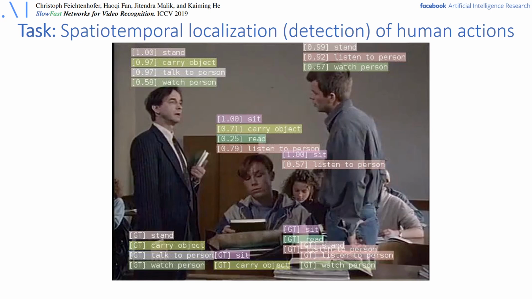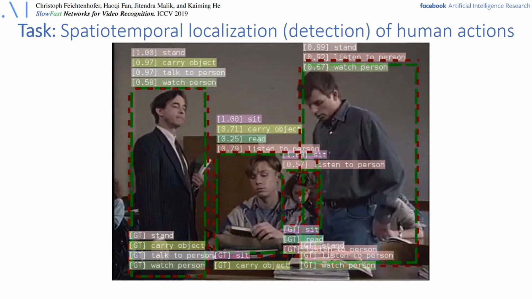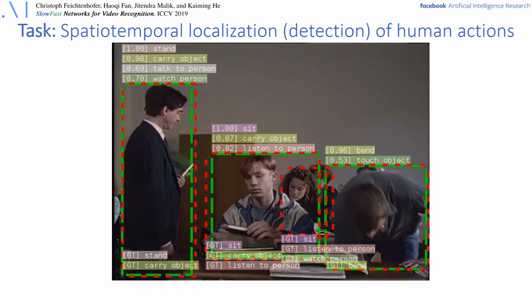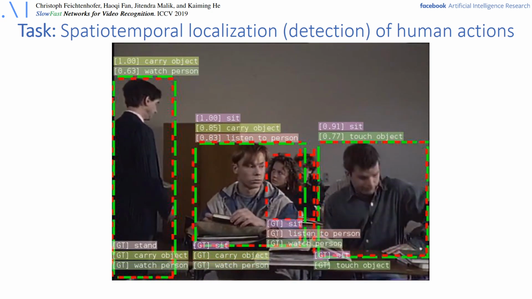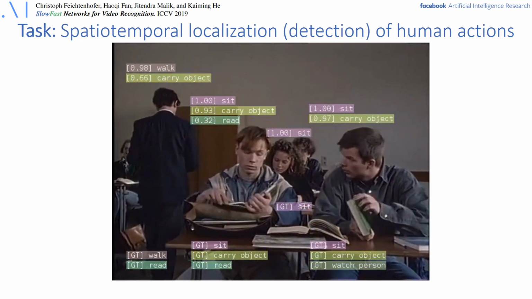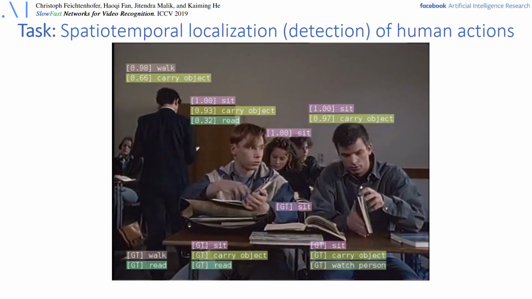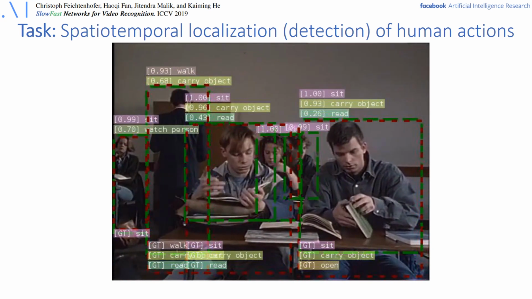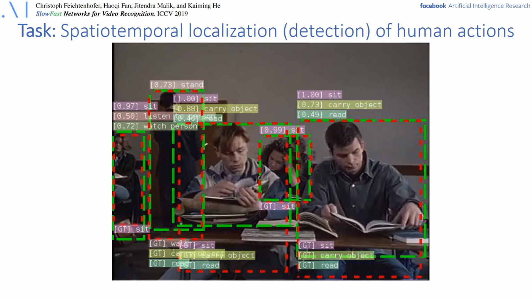Note that many of these actions are not able to be recognized from a single image. For example, if the person on the left is talking and the person on the right would sit down. This makes this task particularly interesting, as only a method using 3D spatiotemporal information can solve this problem. On the top of the people, you can see the predictions of our SlowFast model that will be described in this talk, along with several other components for state-of-the-art video understanding.